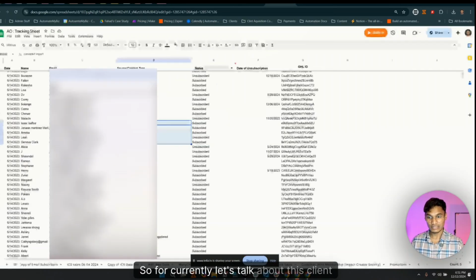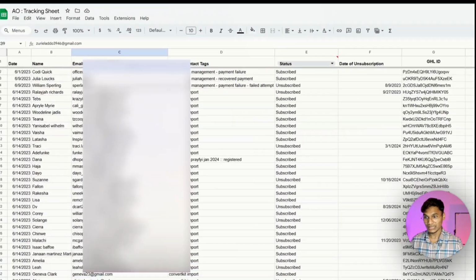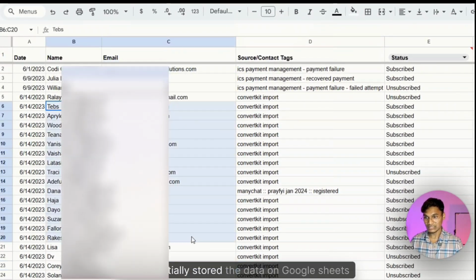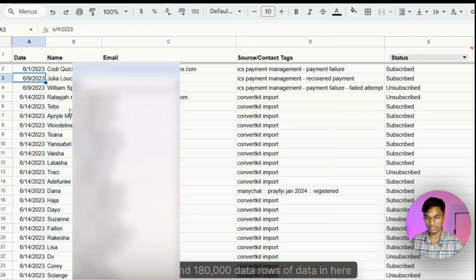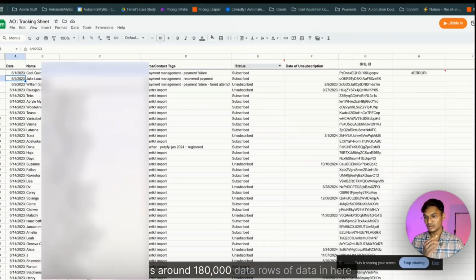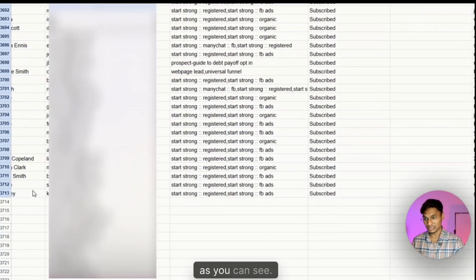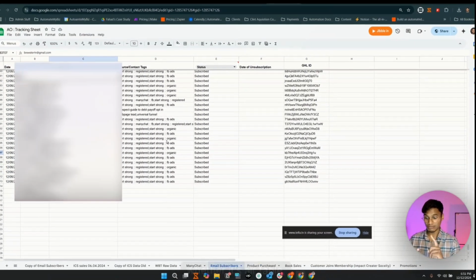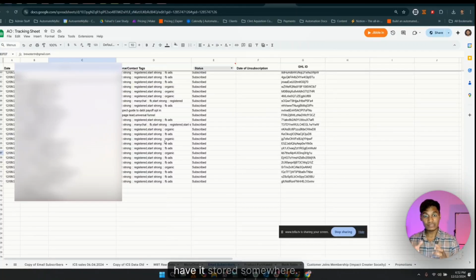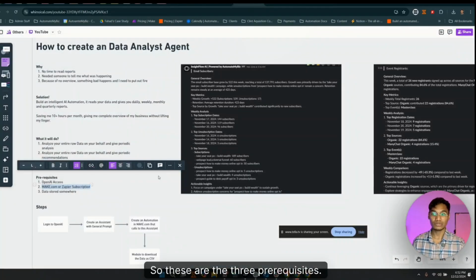So for now, let's talk about this client right here, Anthony O'Neill. His data, we essentially stored on Google Sheets right here, email subscriptions. This is where the data is stored. There's around 180,000 rows of data in here, as you can see. So this is where we store the data. You have to store the data somehow, whether it's Airtable, whether it's a CRM, wherever it is, have it stored somewhere. So these are the three prerequisites.